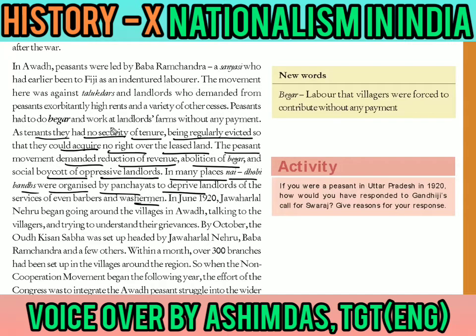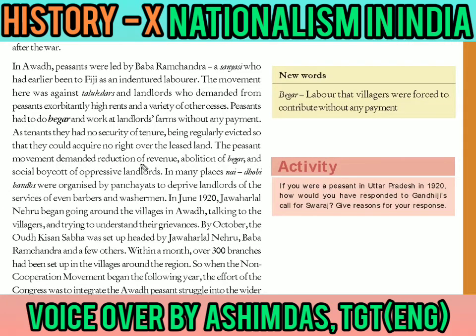So as I was telling you, the peasants who were working under the landlords and the talukdars and did not have their own land were regularly evicted. They were told to go away, otherwise they might claim that the land was theirs if they kept farming on it for a long time. So in order to let them have no claim over the leased land, they were told to go away.